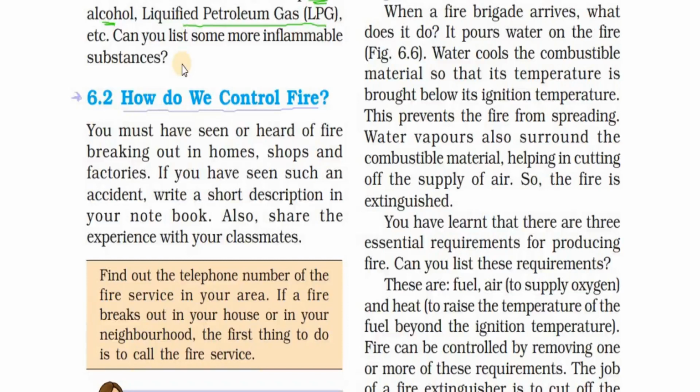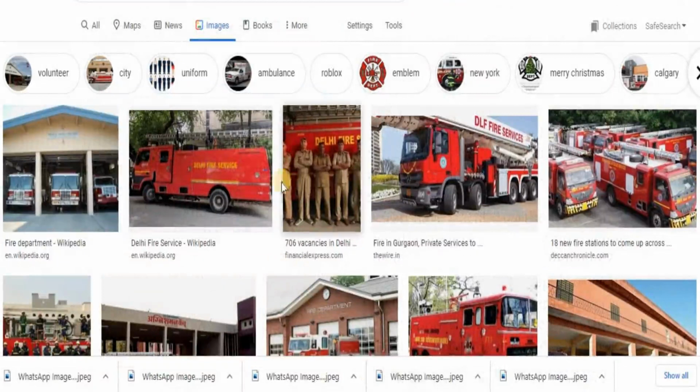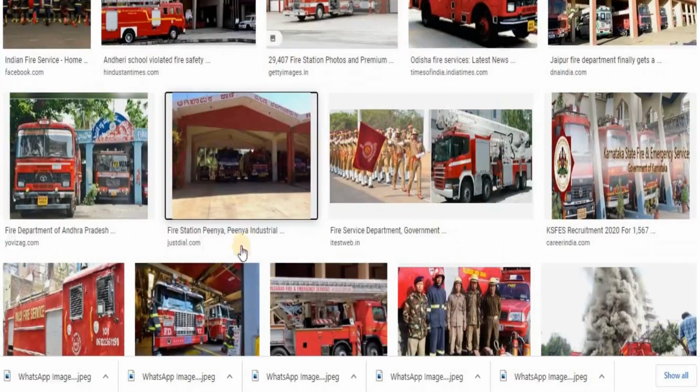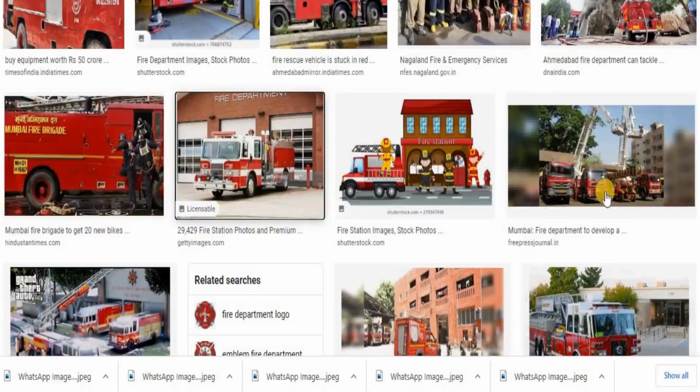But if the fire is large, we have to call the fire service, the fire department, and the number of the fire department is 101. So when you dial 101, you will immediately reach the emergency number for fire. When you dial this number, the fire department becomes active, and they rush along with the fire brigade to our service.